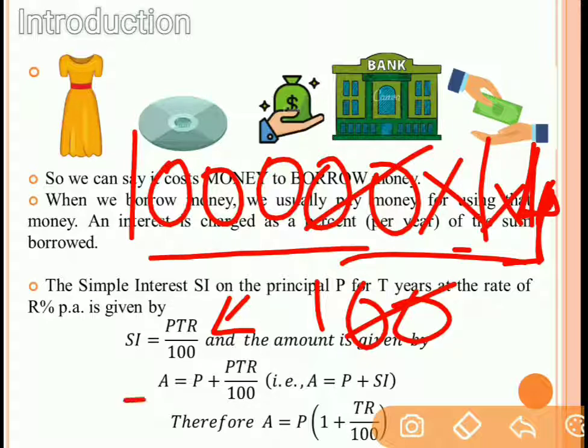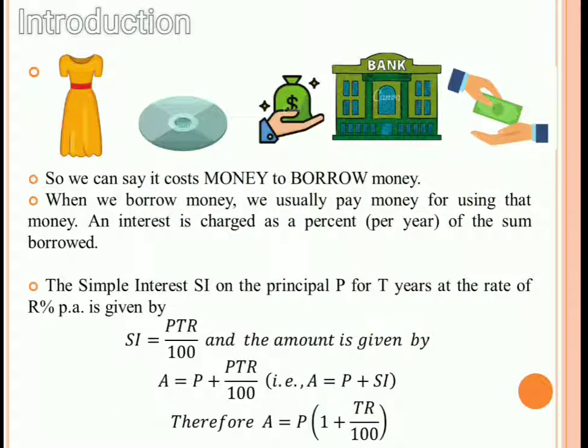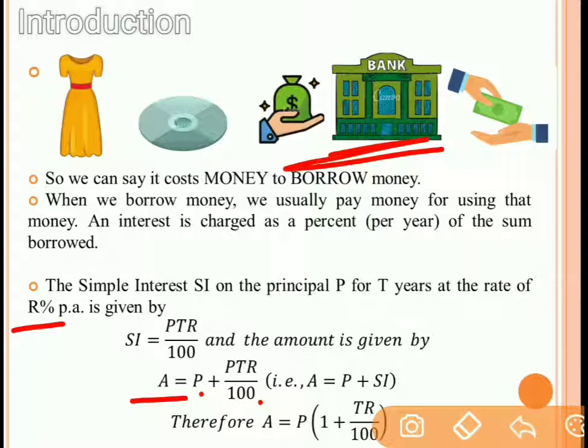So the total amount which one has to pay after 1 year is the principal amount, that is 1 lakh, plus 4,000, that is the simple interest. So the total amount which is to be paid is principal plus interest, and that turns out to be 1 lakh 4,000. Now the rate of interest will vary depending upon the type of bank.